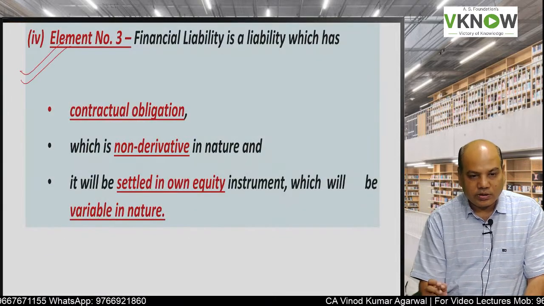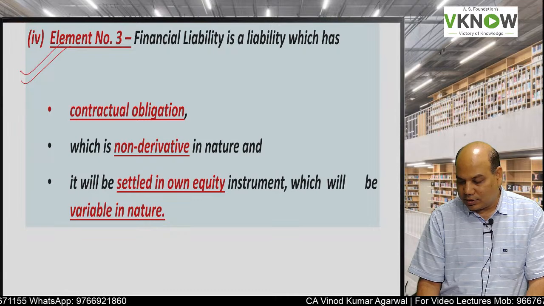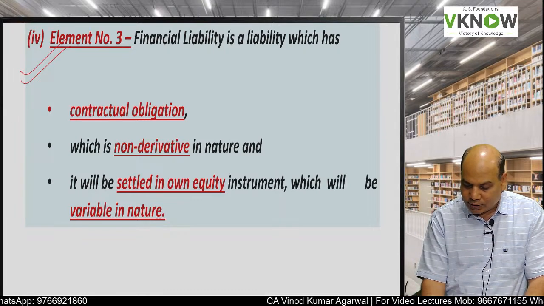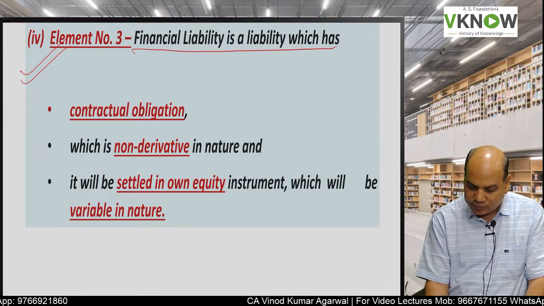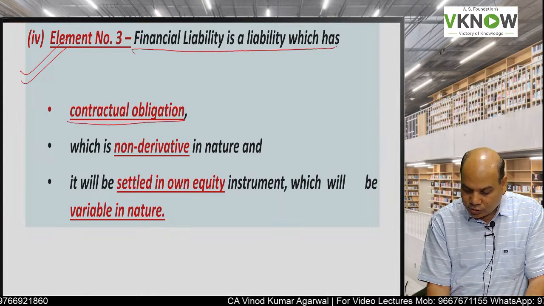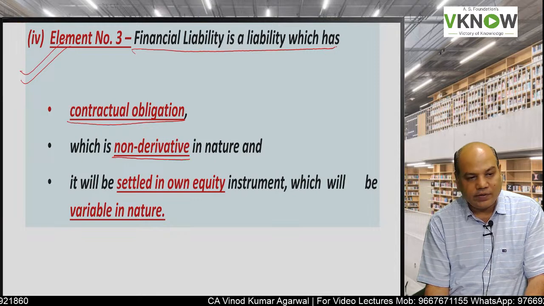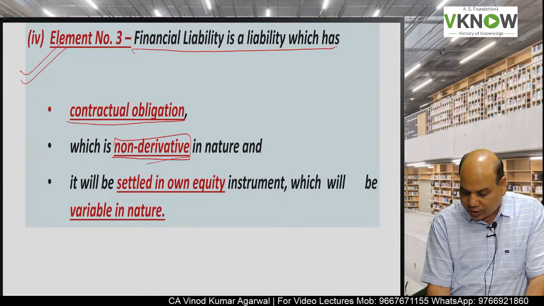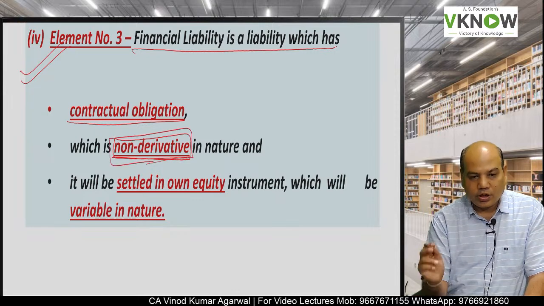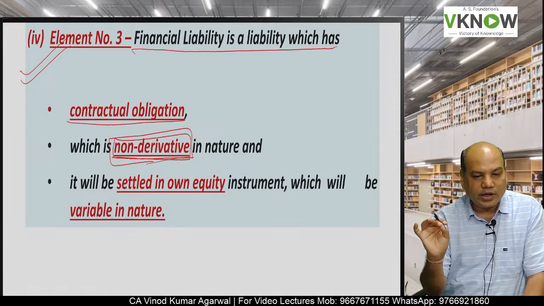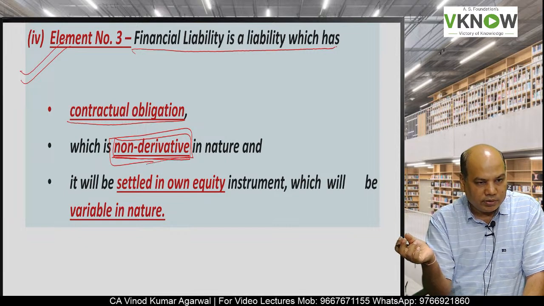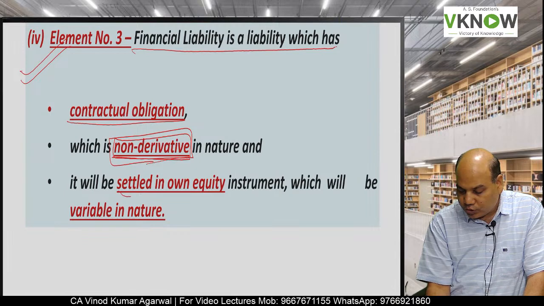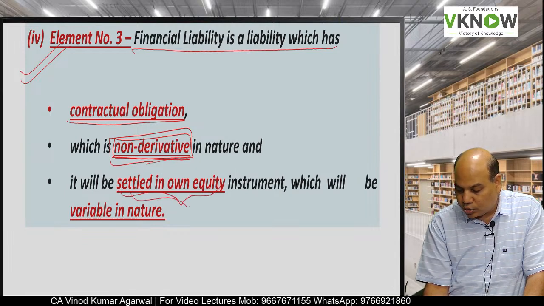Now element number 3. As we go ahead, a little more complication will arise. A financial liability is a liability which is a contractual obligation which is non-derivative in nature. Contract is non-derivative. Remember, the second one was derivative which is unfavorable. The third is a non-derivative contract which will be settled in own equity instrument.